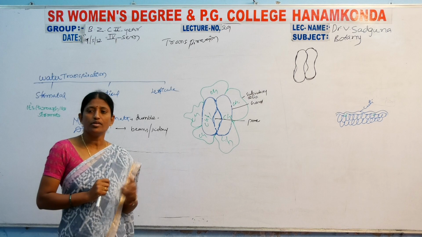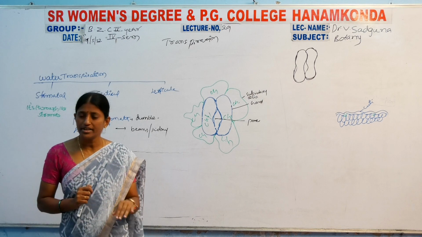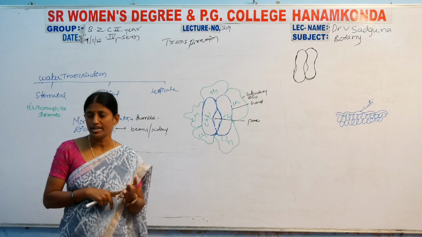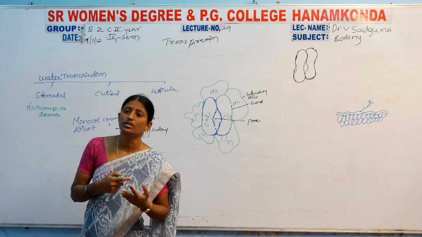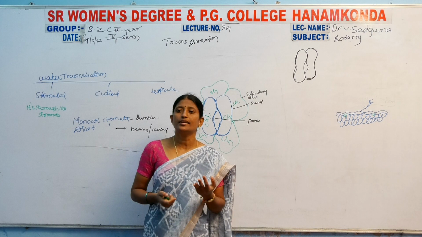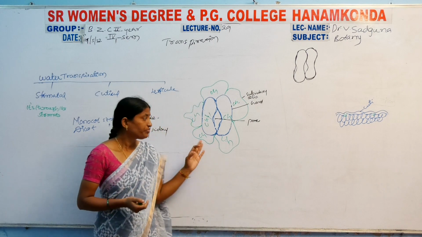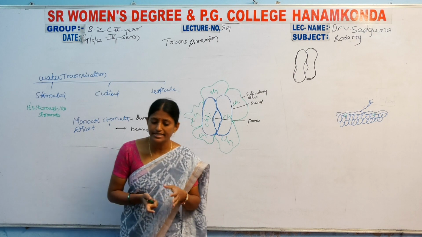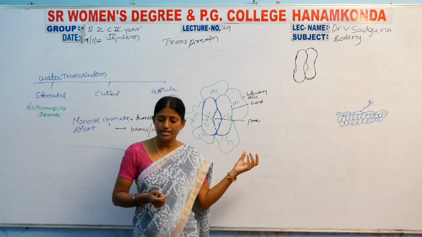That is the stomatal plants, hydrophytic plants. Then xerophytic plants and hydrophytic plants, or normal terrestrial plants. So here the difference of these types of plants is that generally